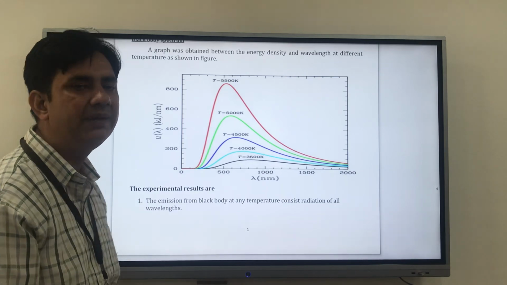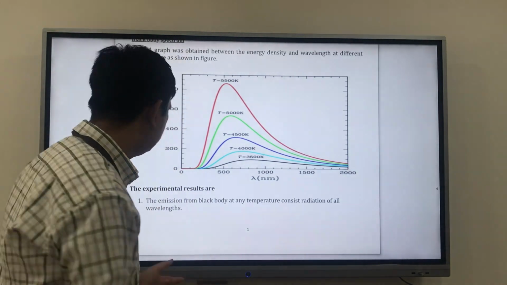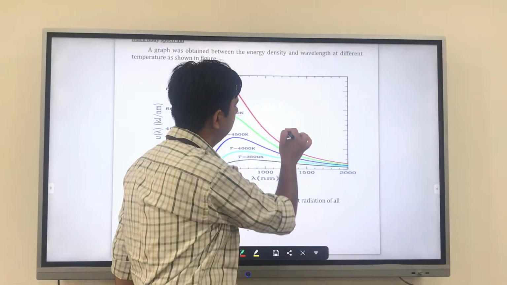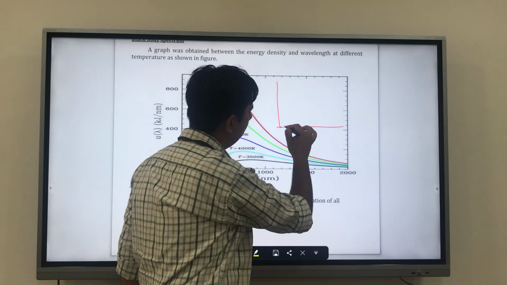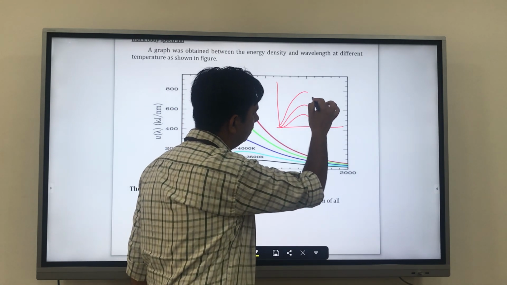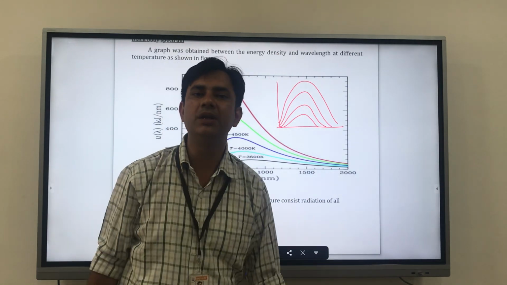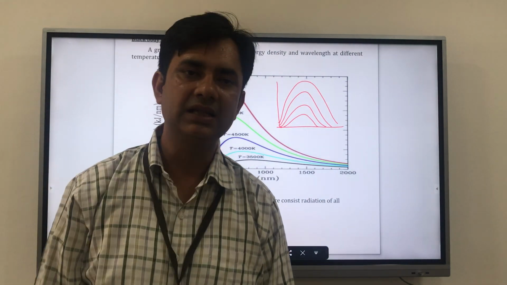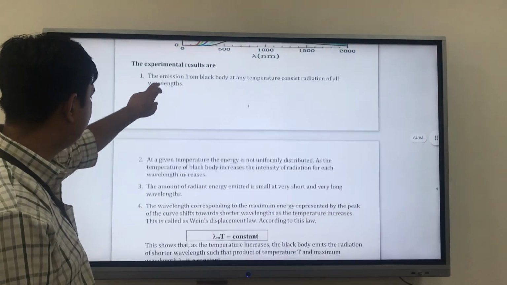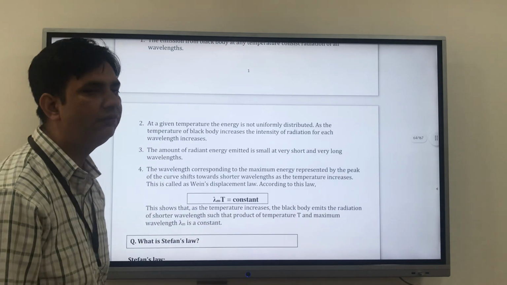As I explained, if they were equally distributed it would have to be a bell-shaped curve for everything, like this for one, this for second, this for third, this for fourth, and so on. But this is not the case over here. So the second point, at a given temperature, the energy is not uniformly distributed.